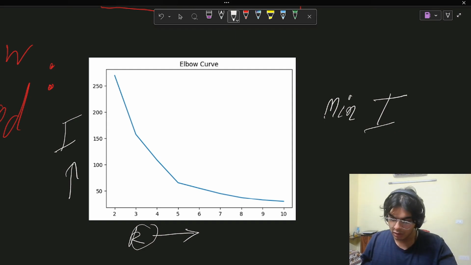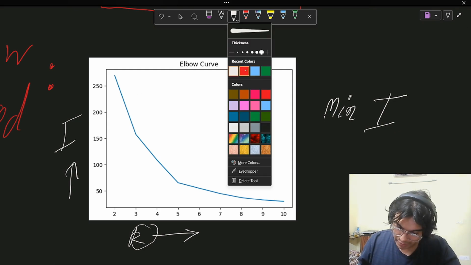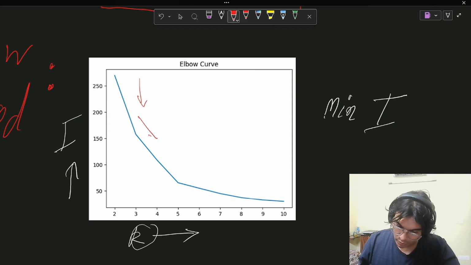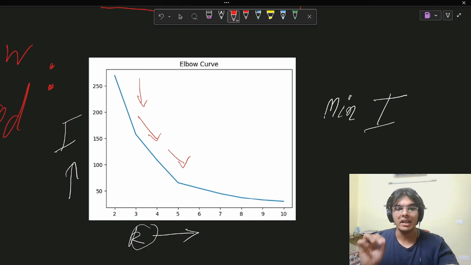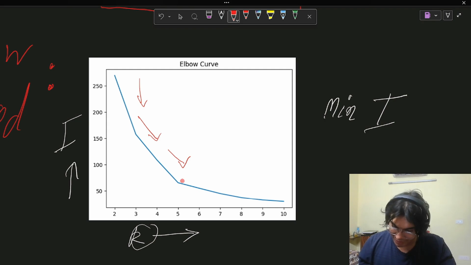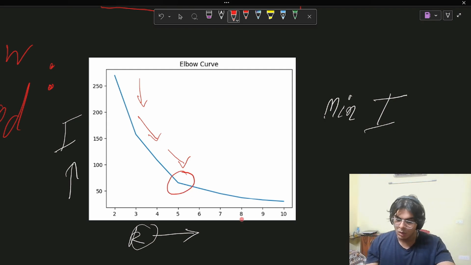Okay, so when we plot the graph between the inertia and the number of clusters, we can see that it is declining sharply in the beginning like this, then it is going here, then it is going here. But we see a point in the graph where the number of clusters has increased from 2, 3, 4, and then the values have suddenly declined. So the point of the steepest decline is called the elbow point. Like the elbow is a sharp thing, right? Which is why this is called the elbow method. So we can see at this point, the value of inertia has suddenly declined with increase in K. Okay, it has declined at this point as well.